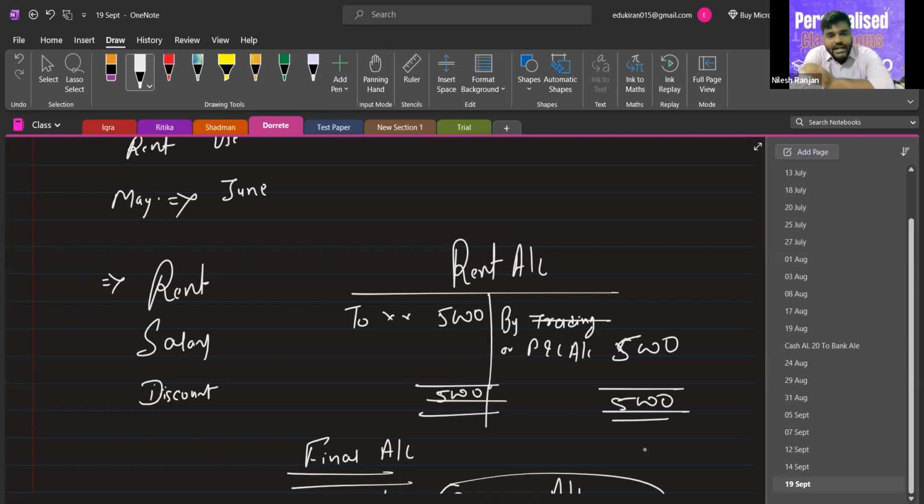On the debit side, we will record all the names of persons or cash transactions we have done for purchase. After that, we will transfer the total to the trading account that we prepare in the final account. So the balance will be transferred to the trading account and the purchase account will be closed. Is this clear?